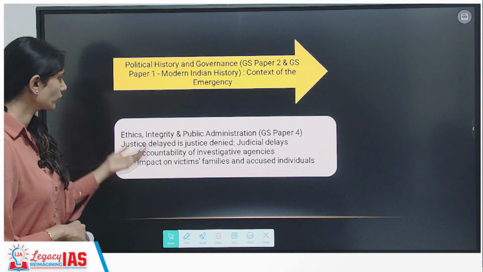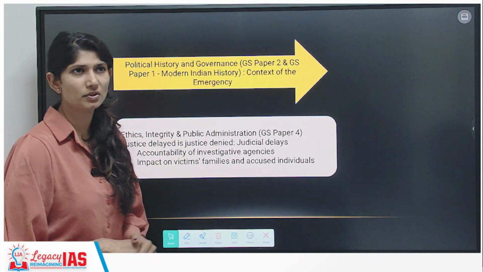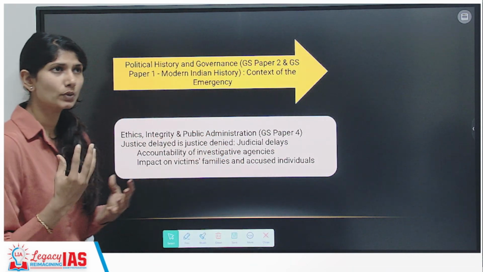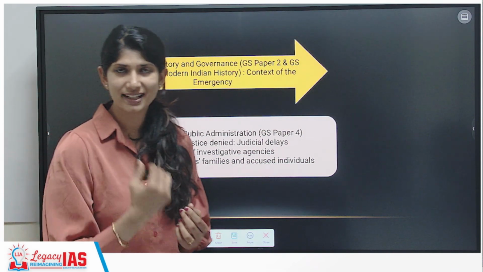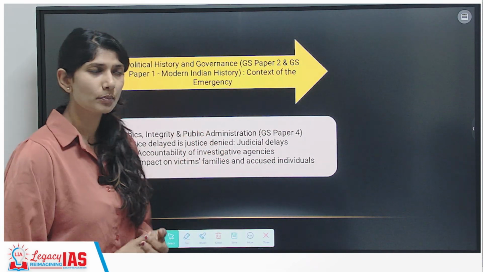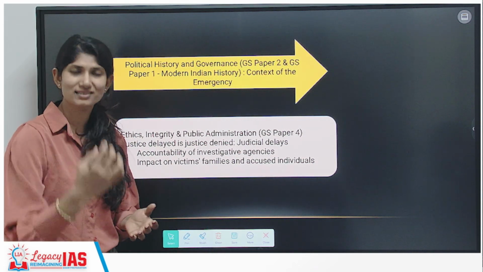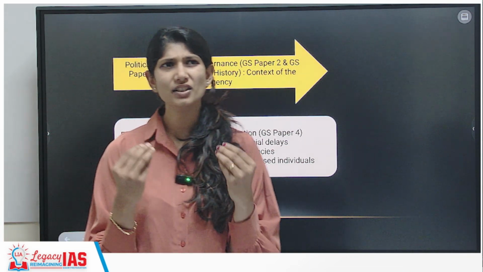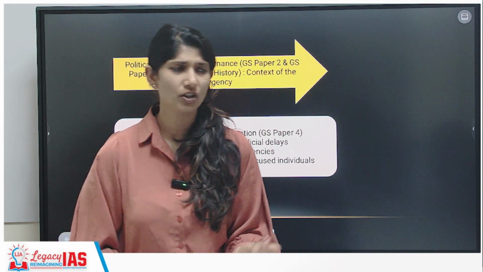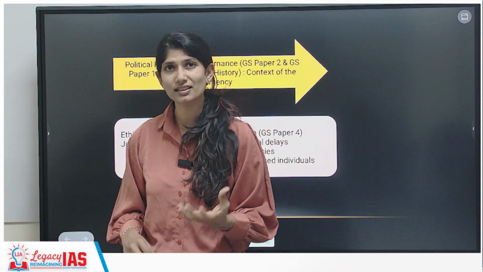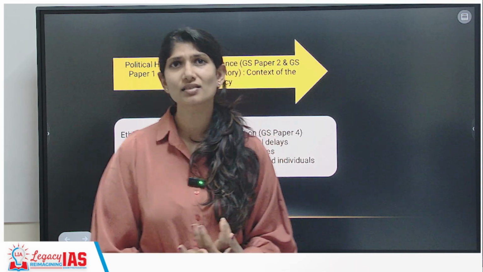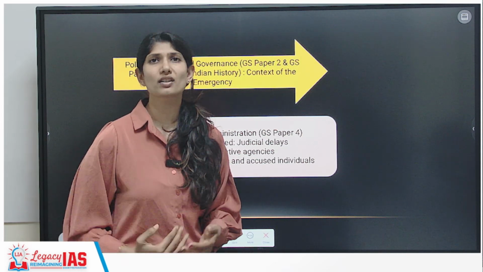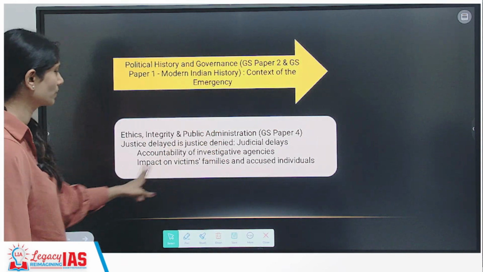Now with respect to your GS paper 4, ethics, integrity, and public administration, you do see a large number of places and ways where you will be questioned about accountability, integrity, transparency. At the same time, this entire case can even be used in case studies. When we say GS paper 2, we can see there are huge judicial cases. We see a huge number of judicial delays, and especially the high profile cases are still under delay. So what does this portray? What are the changes we are supposed to bring in? From this context also we can look at it.